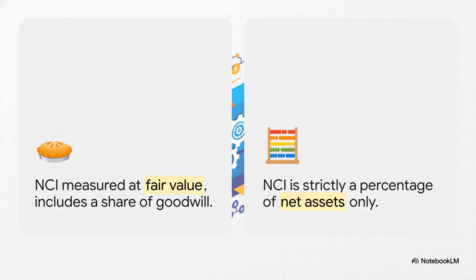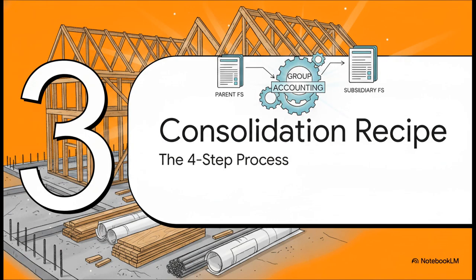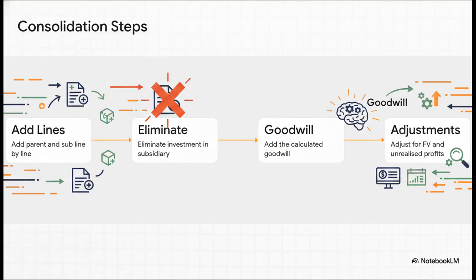Getting this wrong will fundamentally warp your entire goodwill calculation, so always double-check the specific policy being used. All right, on to Section 3, the basic consolidation recipe. The foundation is poured, the materials are on site. Now it is time to frame the house.